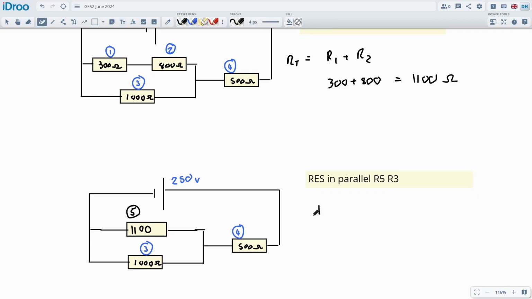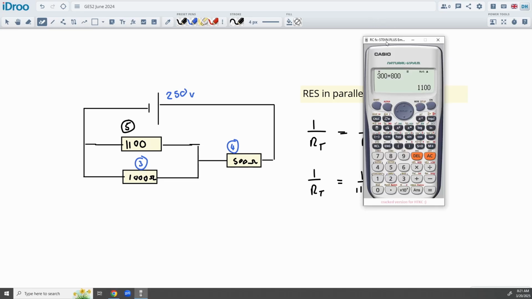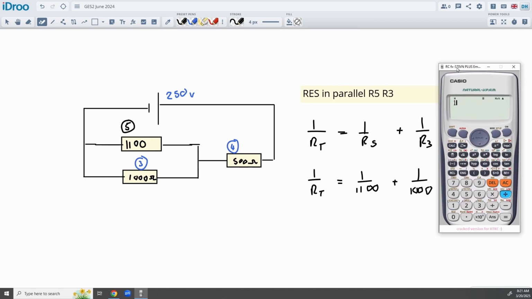Okay, we can use the parallel formula. 1 over R total will be 1 over R5 plus 1 over R3. Let's get the numbers on that. That'll be 1 over RT is equal to 1 over 1100 plus 1 over 1000. And we're going to flip it at the end. So, calculator. And we're going to say 1 divided by 1100 plus 1 divided by 1000 equals, and then 1 divided by answer. Quite awkward numbers now on this.